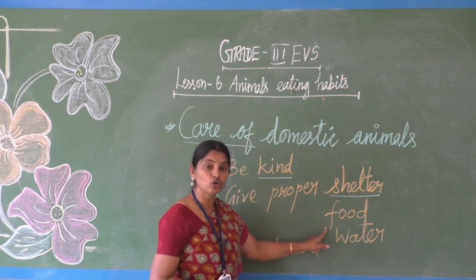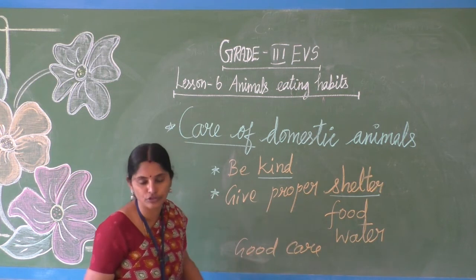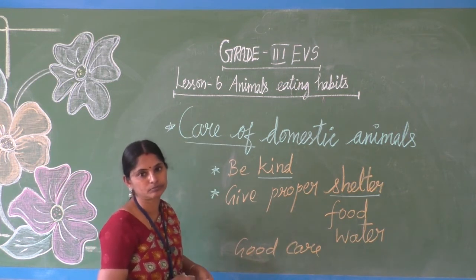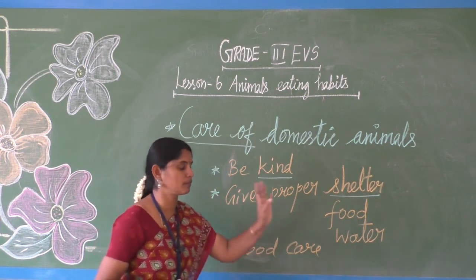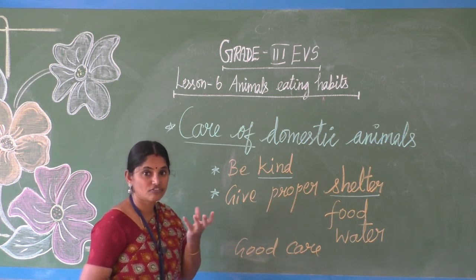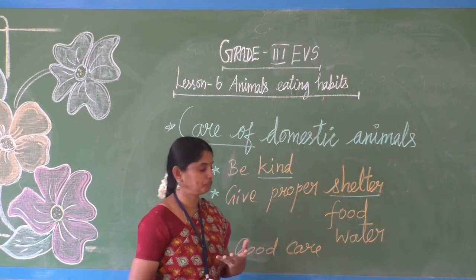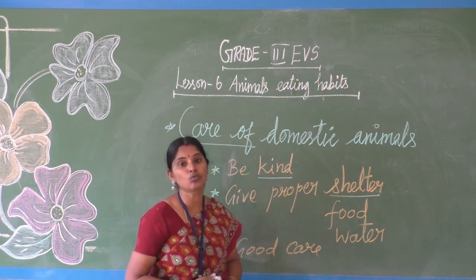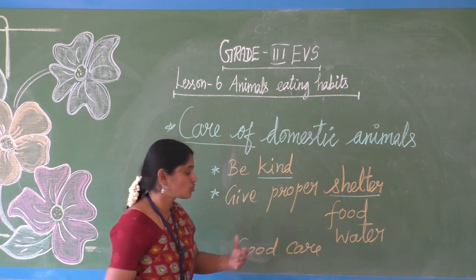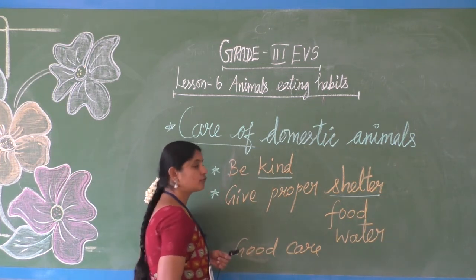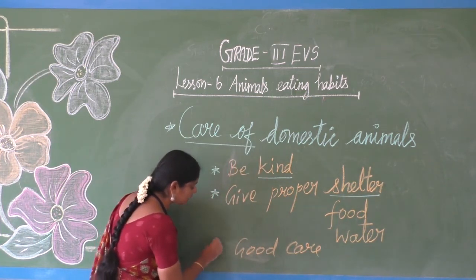And good food, we should provide them good, healthy, neat, hygienic food too. We should not give fungus-infected bread to a dog. So we have to give good food to them. Then clean water. We should not just pour any water. So we have to give them proper food, proper water and proper shelter, and we have to take care,